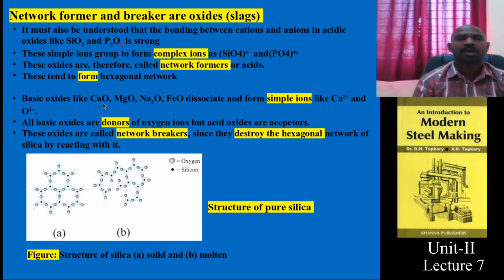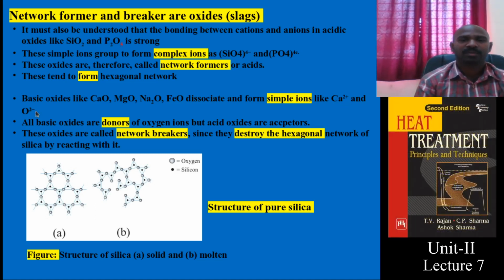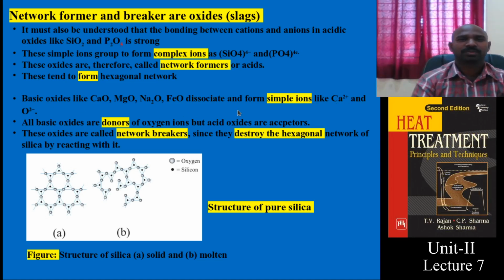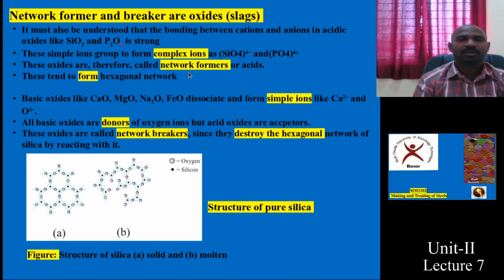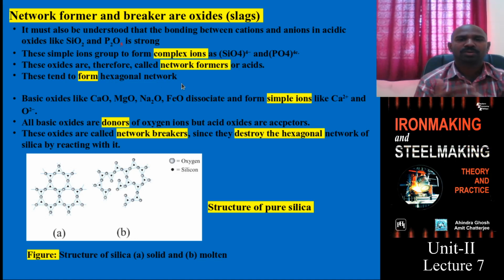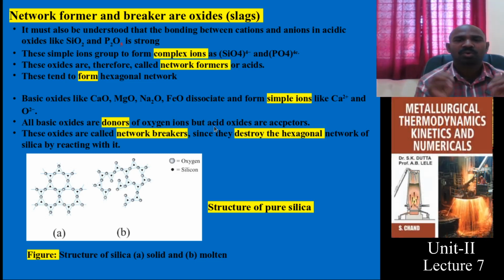Coming to the basic oxides, it could be CaO, MgO and FeO. They dissociate as Ca2 plus and oxygen 2 minus ions. That is why these are simple ions. When they combine with acidic oxides, they destroy the network structure. This network structure looks like a kind of hexagonal network. In the case of silicon, these basic oxides destroy the hexagonal network. As I mentioned in the last class, acidic oxides are acceptors and basic oxides are donors.